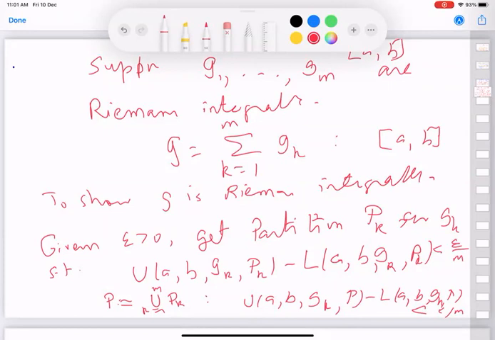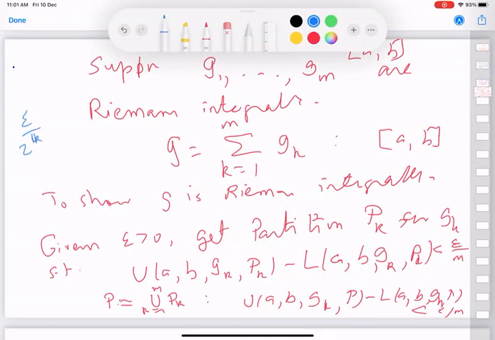Now, one thought could be that instead of finite, if we have countably many, as in our problem, suppose each one we make less than epsilon by 2 power k. The kth one is less than epsilon by 2 power k.